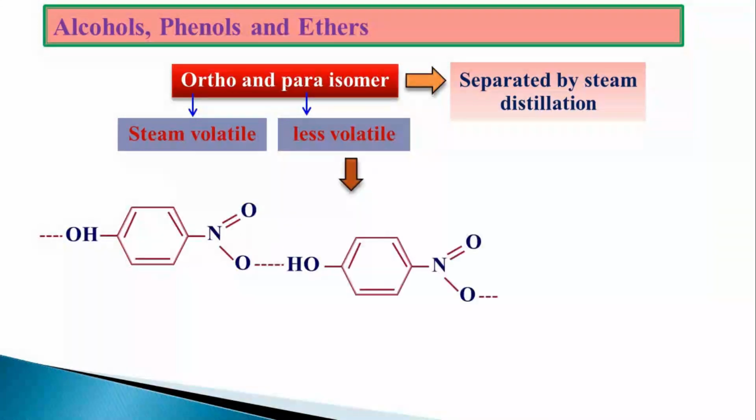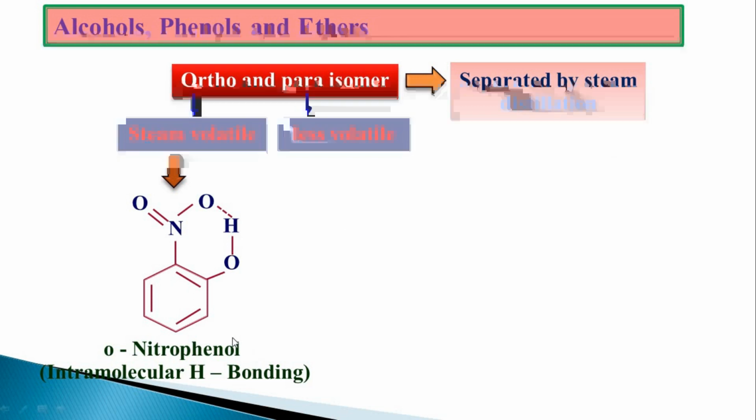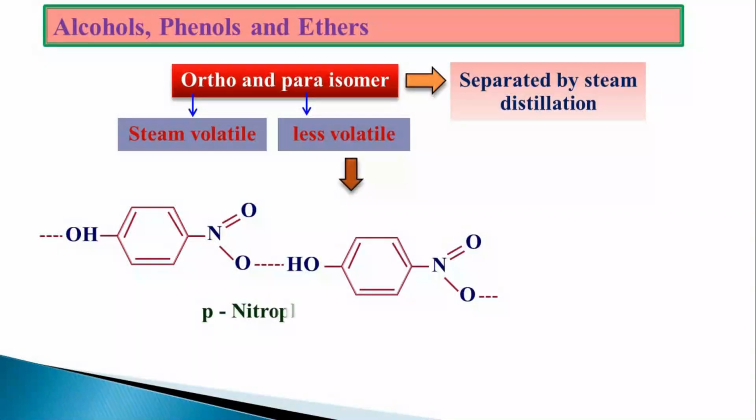Let us see the example. Orthonitrophenol, in which the hydrogen bond is seen between oxygen of the nitro group and hydrogen of the phenol group. So between oxygen and hydrogen, a new bond is formed, which is intramolecular hydrogen bonding. What about para? It is an intermolecular hydrogen bonding. That is, a bond is formed between oxygen of the nitro and hydrogen of another molecule. So intermolecular hydrogen bond is seen.